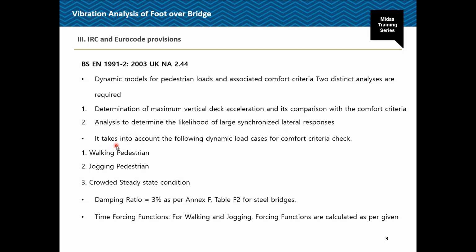Then generally three cases are considered as per the Eurocode specifications for the dynamic loads as per the comfort criteria. First is a walking pedestrian, second is a jogging pedestrian, and the third is the crowd steady state condition. So the recommended crowd densities for the design, time forcing function, reference load, pedestrian crossing speed, and the reduction factors, these parameters are given in the Eurocode. How to perform the vibration analysis as per the Eurocode specification has already been explained in our previous Midas webinars, which you can find on our YouTube channel Midas India.